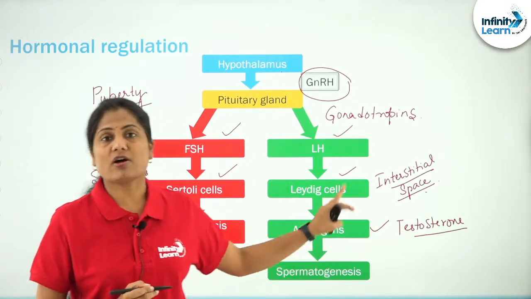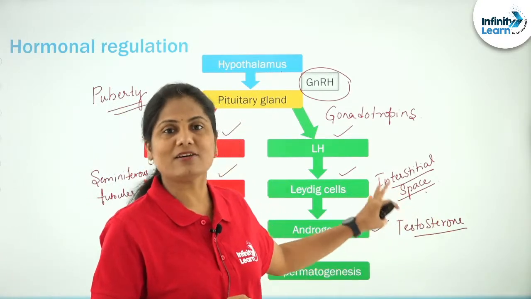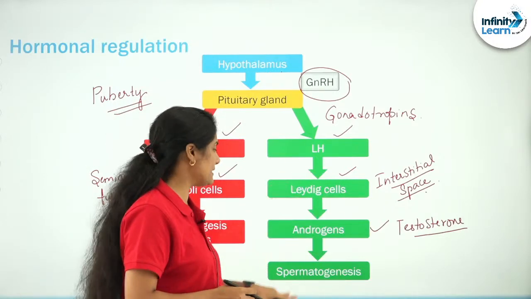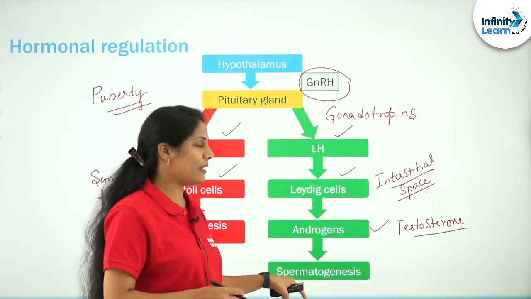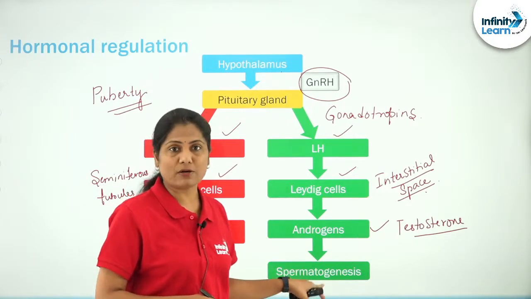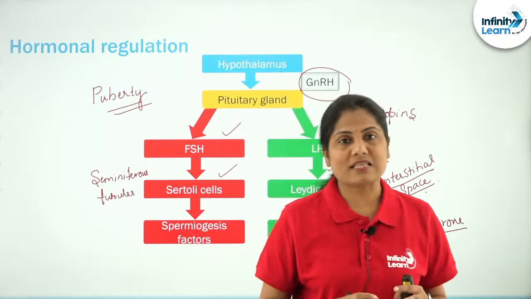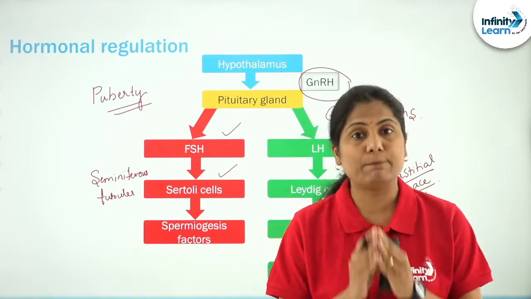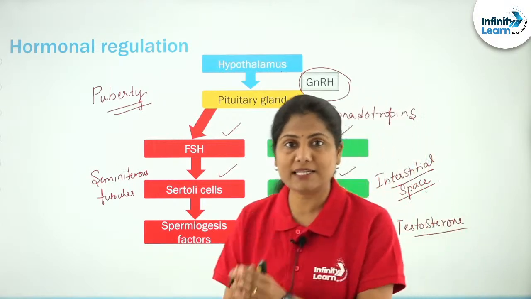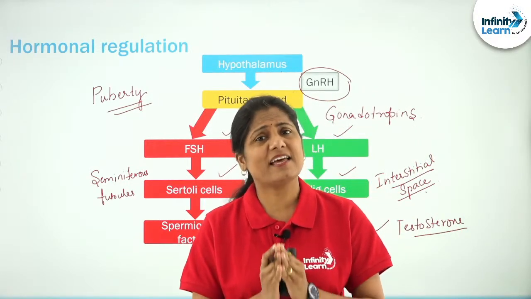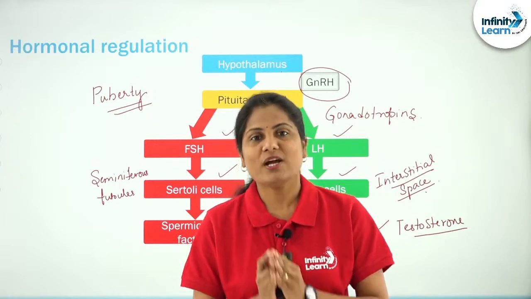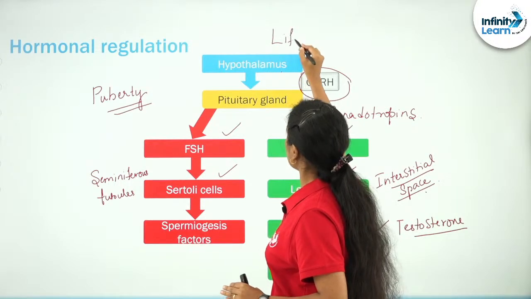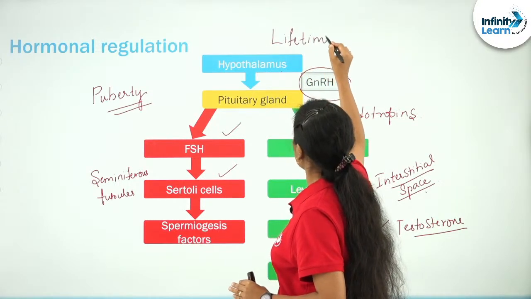Testosterone. Testosterone is the androgen that you are all quite aware of. So, these androgens are what are secreted by the Leydig cells, which in turn are helping with the process of spermatogenesis. So, this is how it begins, children, where the spermatogenesis process begins at puberty in males. And is there an end? No, it is something that takes place for a lifetime in males.